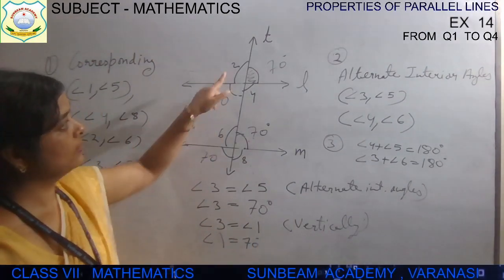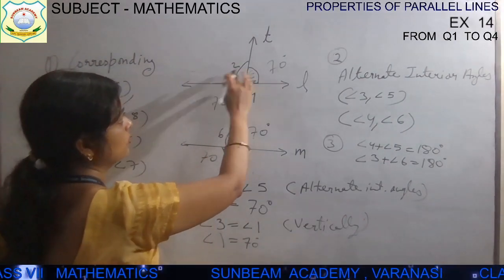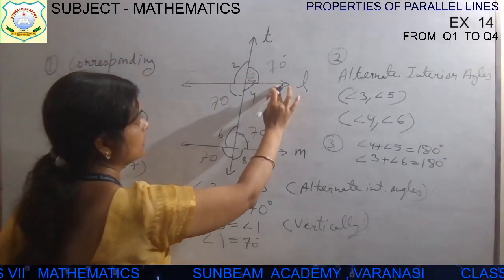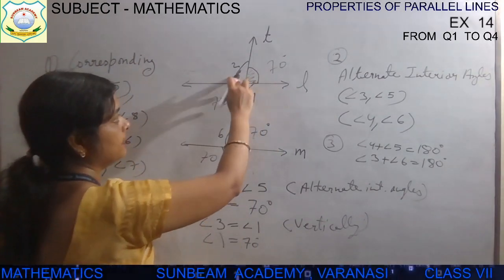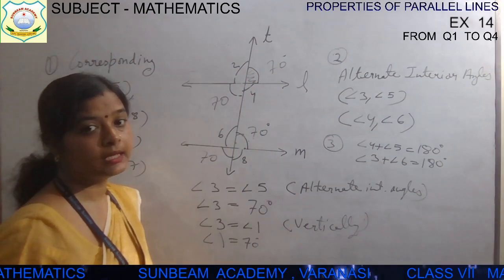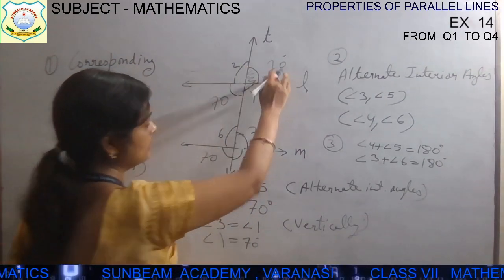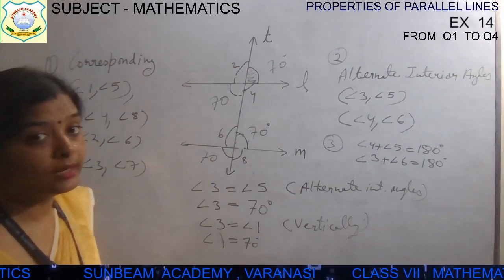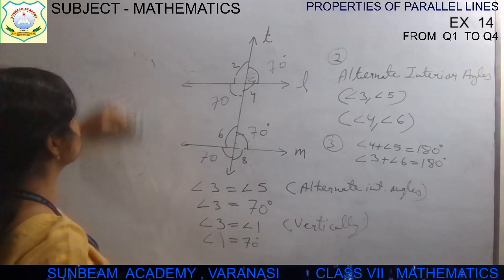Now the next part, let us find angle 2, okay? Angle 2 and 70 degree lie on the same line, children. They are a linear pair. So angle 2 plus 70 degree will be equal to 180 degree. You can use the linear pair here. You can use linear pair.